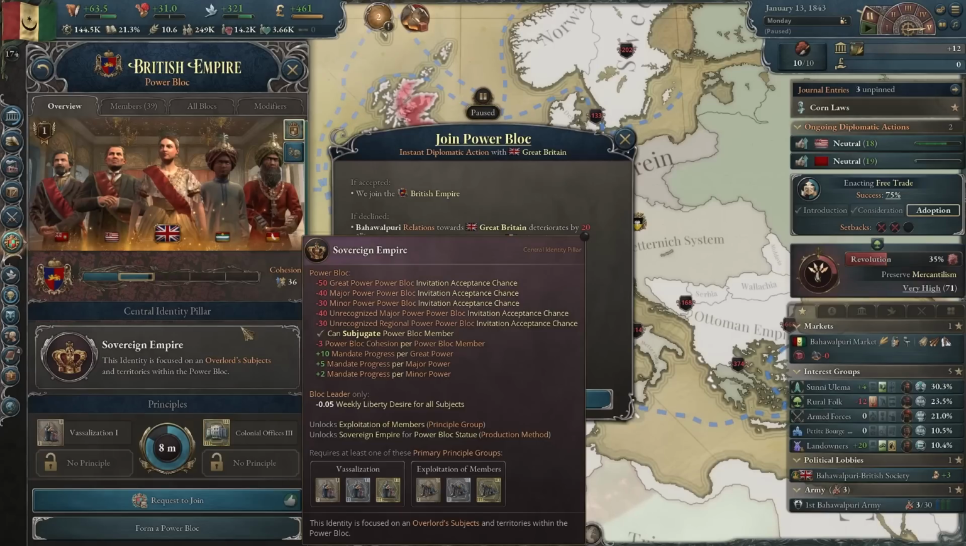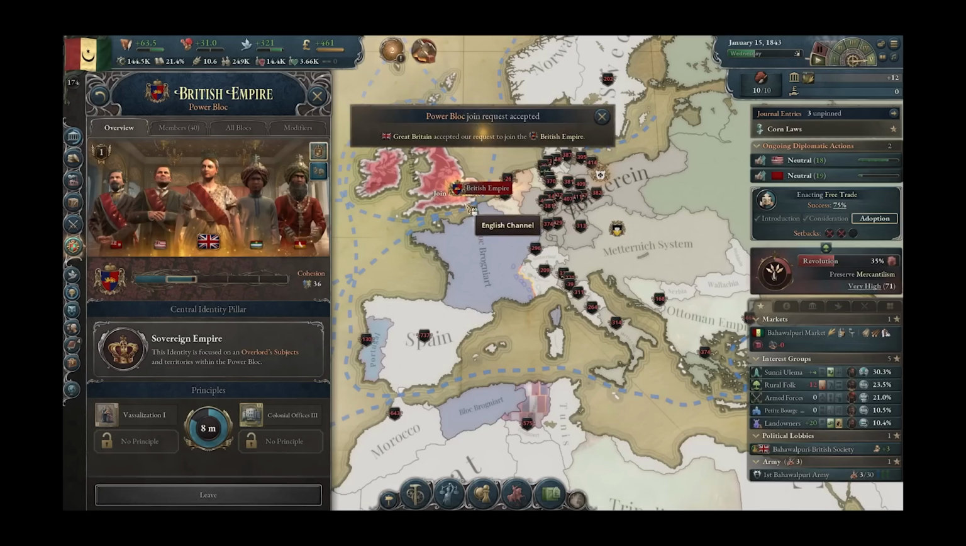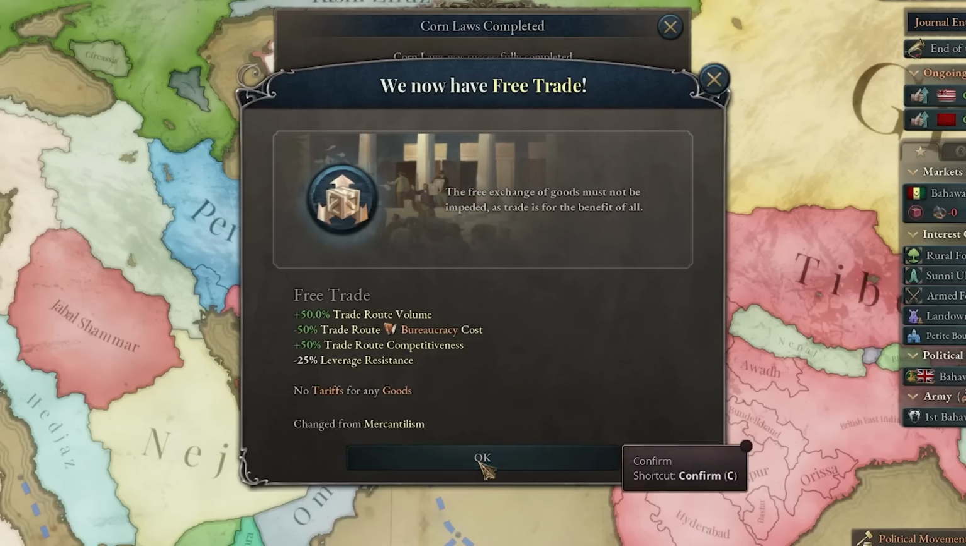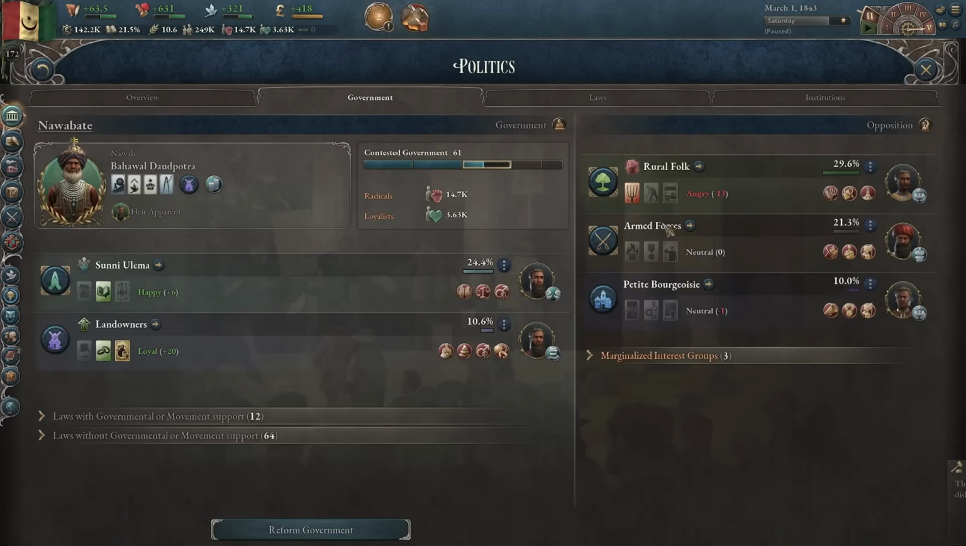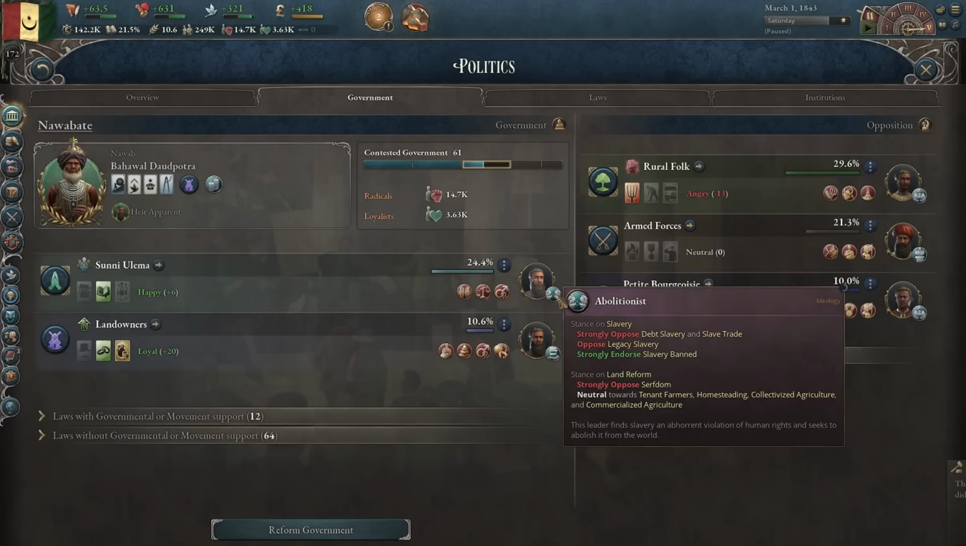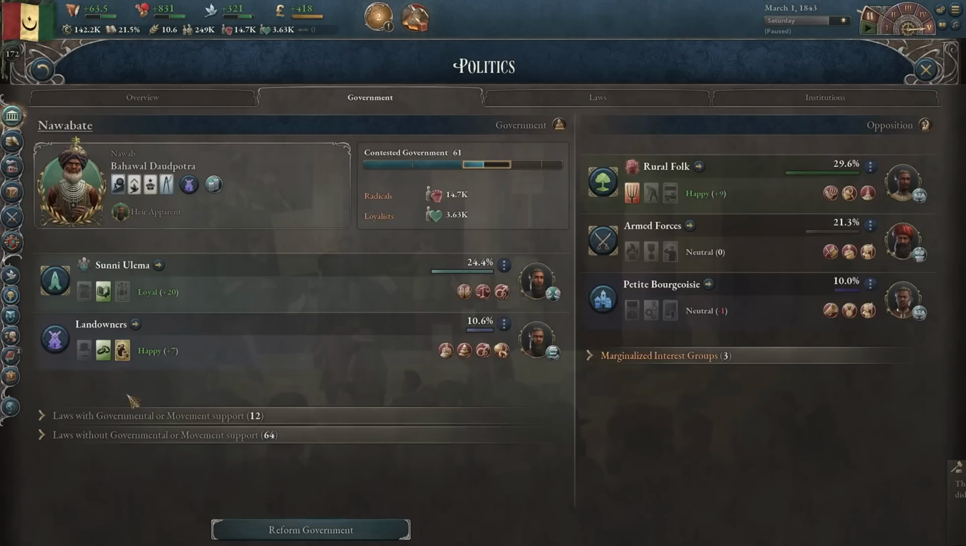Should I do this? Might be a bad idea, but I'm gonna do it. I just can't resist. And we managed to enact free trade. That means the end of Corlos. Now I want a new government in charge. I think I'll try this one, because the Sunni ulema is led by an abolitionist, so that means I can ban slavery, or at least I can try.